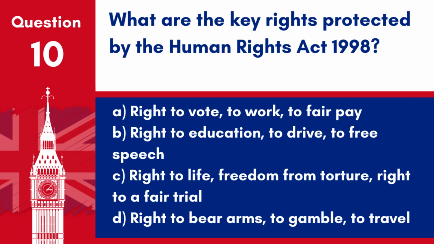Question 10. What are the key rights protected by the Human Rights Act 1998? A. Right to vote, to work, to fair pay. B. Right to education, to drive, to free speech. C. Right to life, freedom from torture, right to a fair trial. D. Right to bear arms, to gamble, to travel.